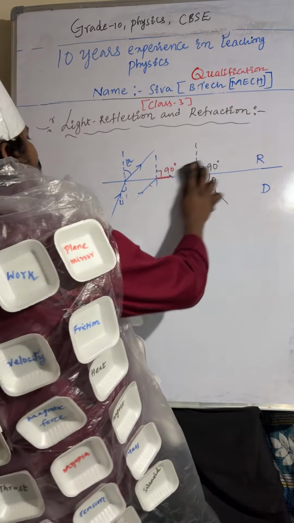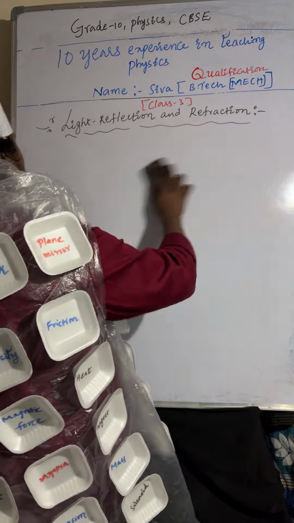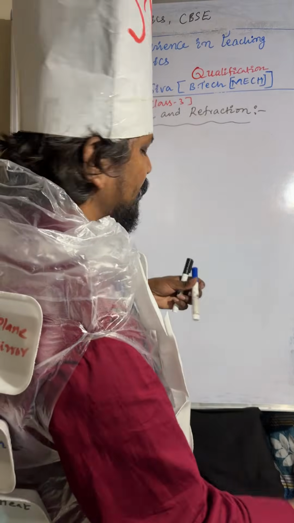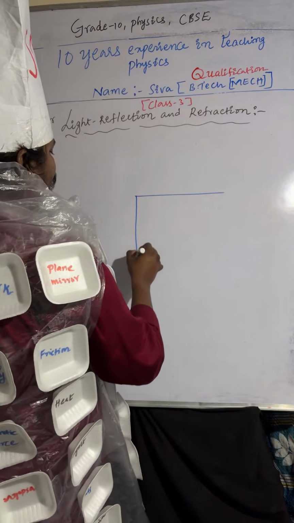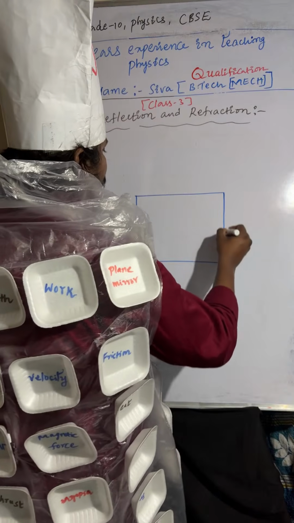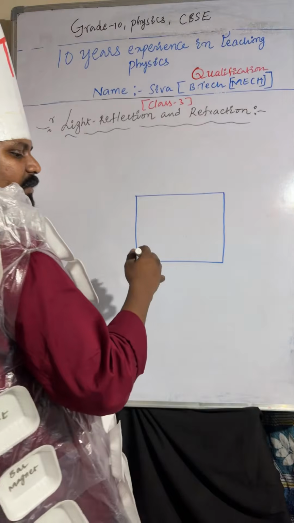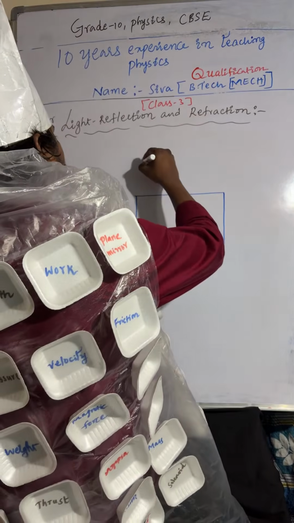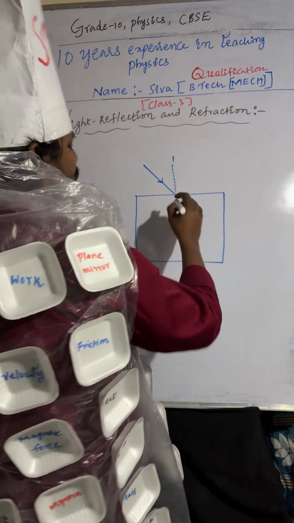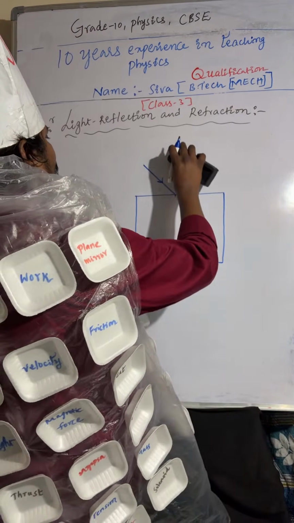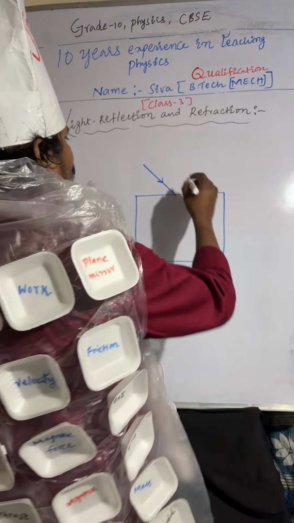Next, we'll discuss the glass prism. Actually, this question was given in the exam: draw the path of the light ray when it is passing through a transparent glass slab. Normally you can see this is the incident ray, and this one is the normal line. I'm considering here this is the normal line.